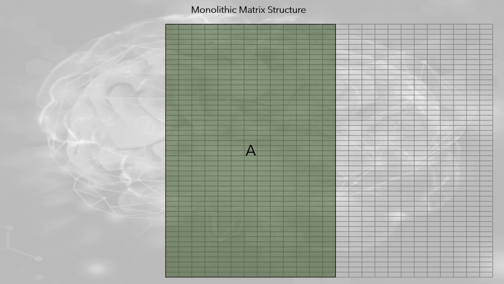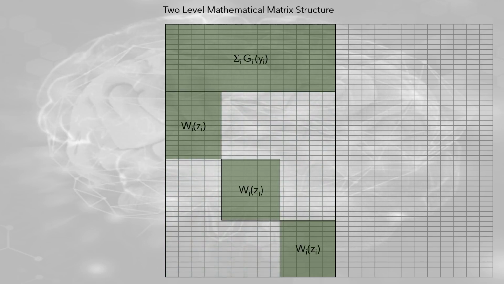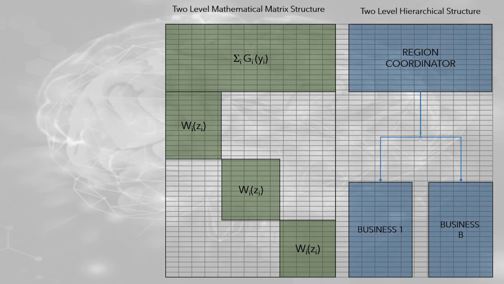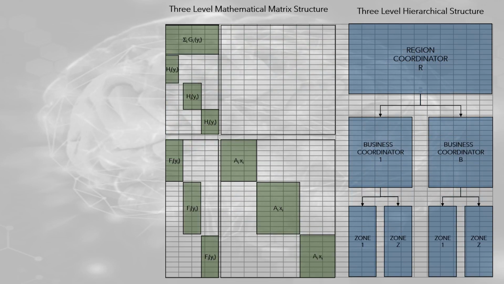The large-scale methodologies allow to divide a monolithic problem into multiple problems that can communicate to each other. Partitioning and decomposition divides the problem into multiple subproblems, represented in the diagrams by colored submatrices, which link them to subproblems. Depending on its complexity, the ways to divide a system may be non-numerable. In the image, the green diagram corresponds to the matrix, and the blue diagram to the associated hierarchical structure. The diagram shows a two-level structure. This diagram shows a three-level structure.